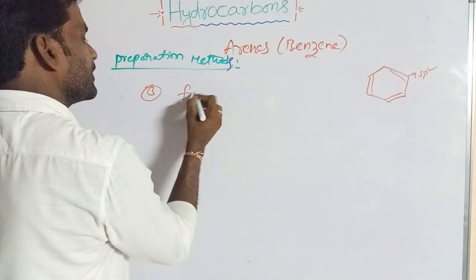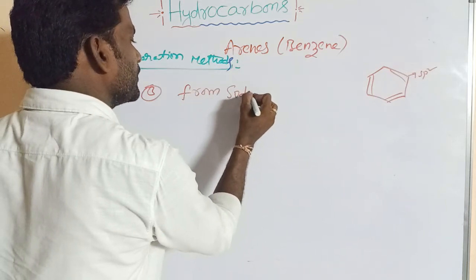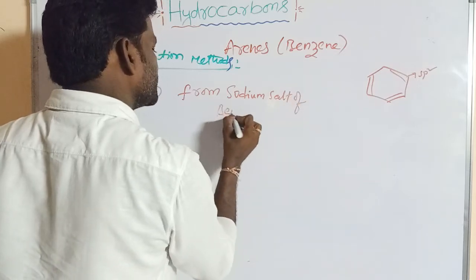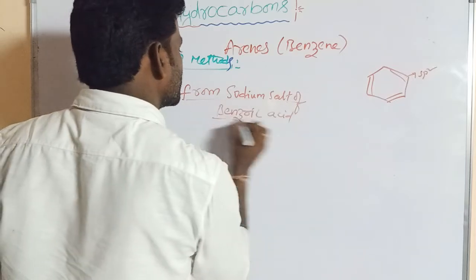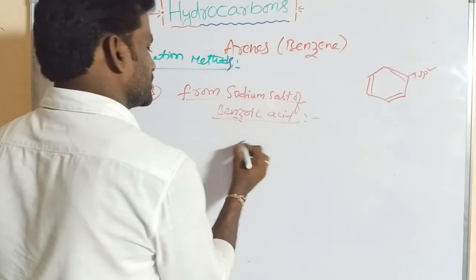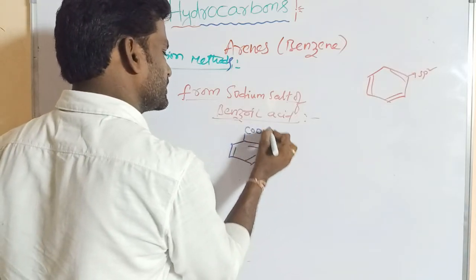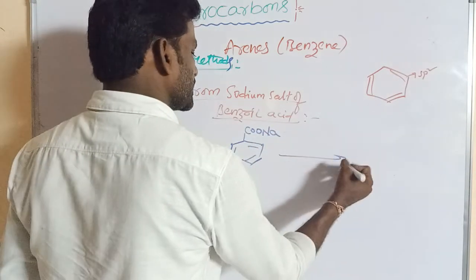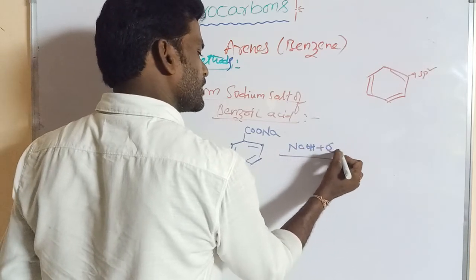Next, third one, from sodium salt of benzoic acid. This is the decarboxylation method. When we take sodium benzoate, the sodium salt of benzoic acid, it undergoes decarboxylation with soda lime. What is soda lime?